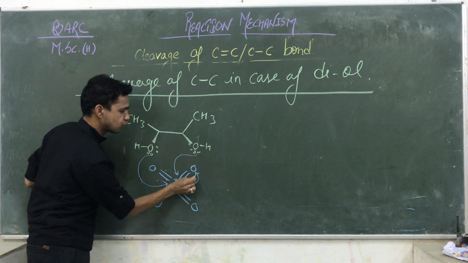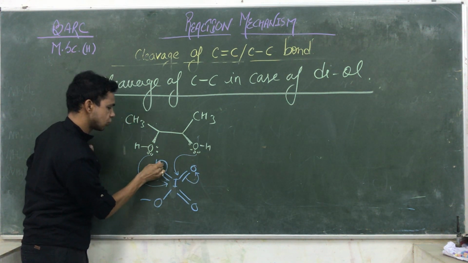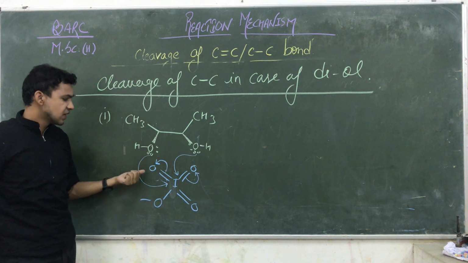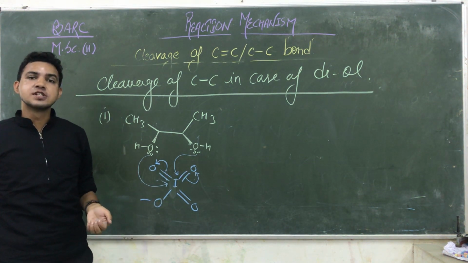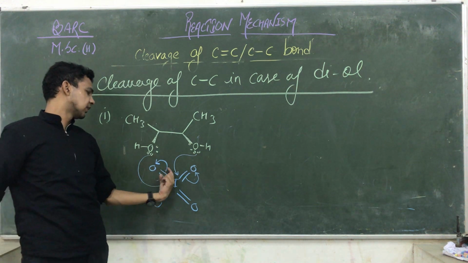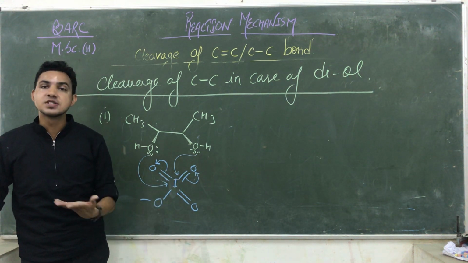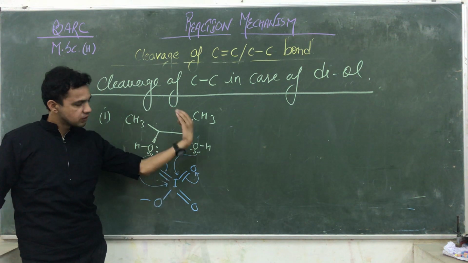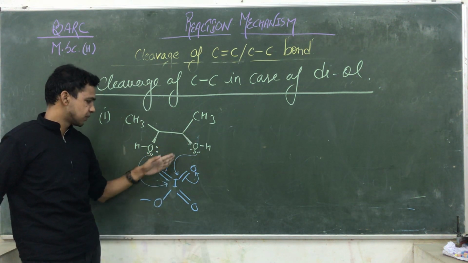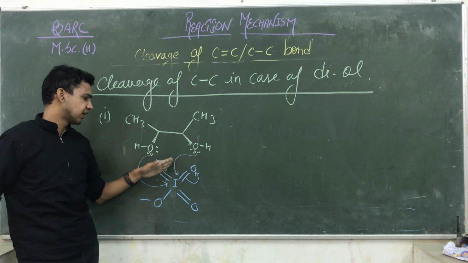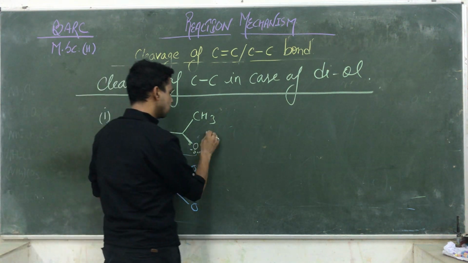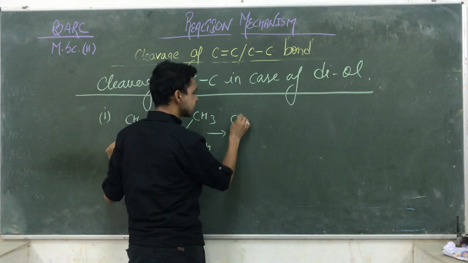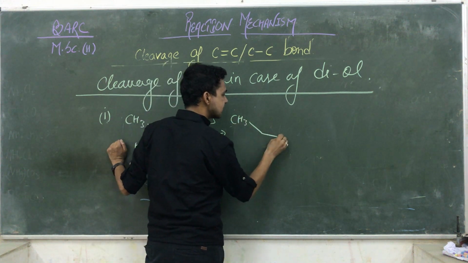This electron is moving toward oxygen, and this electron is also moving toward this oxygen, because you know the iodine is attached to 4 electronegative oxygen atoms. So here the iodine is behaving as electropositive in nature. The oxygen is pulling its own electron and hydrogen is behaving as positive. That's why this negative is attacking this positive iodine. So which type of complex is formed? I am showing you the complex, that is CH3, CH3.